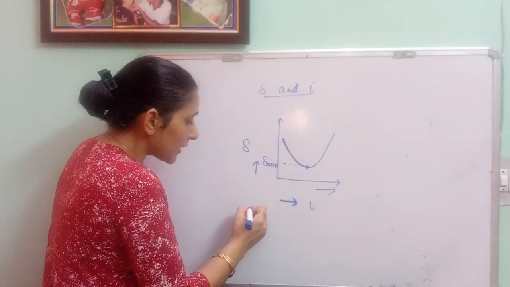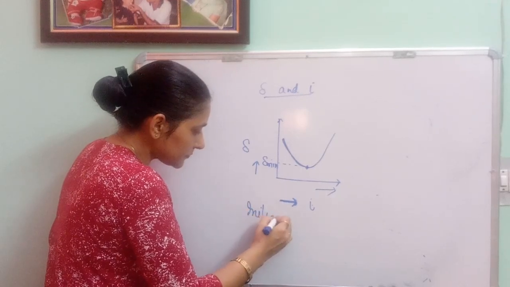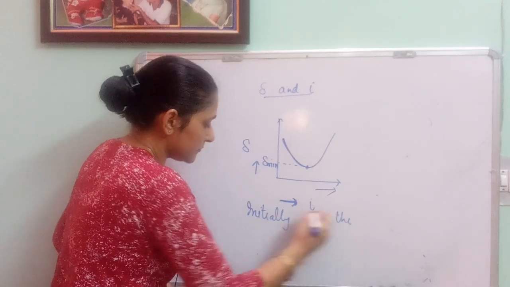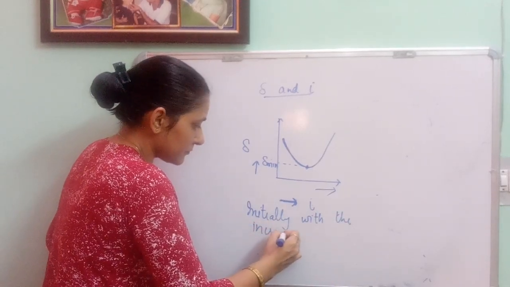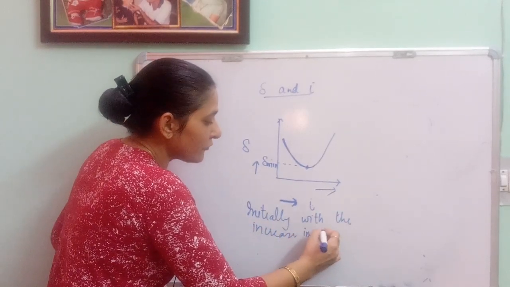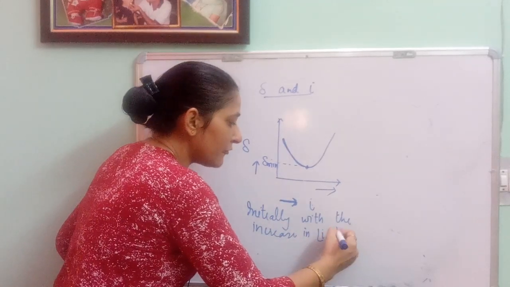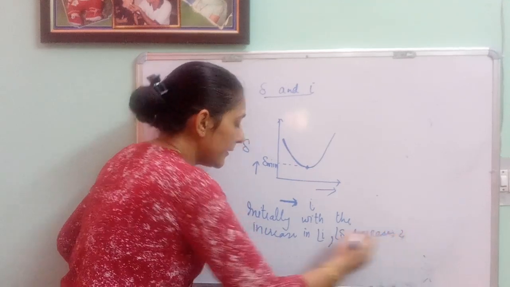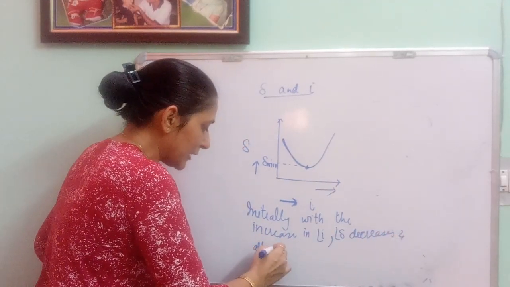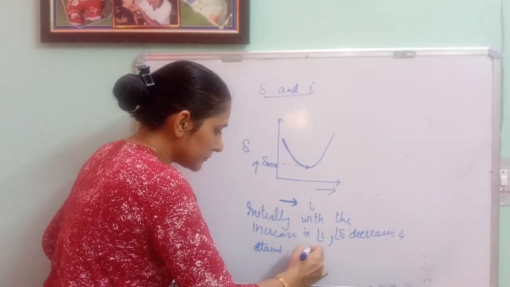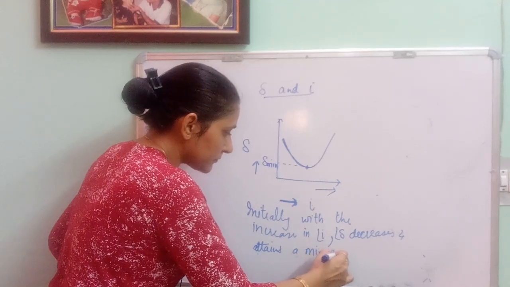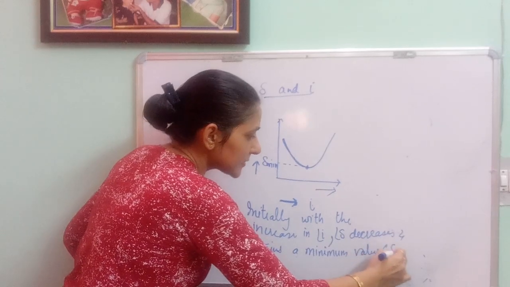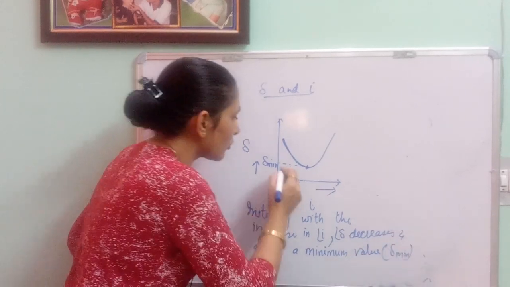You can write initially with the increase in angle of incidence, the angle of deviation decreases and attains a minimum value, that is minimum deviation, which I have shown over here.